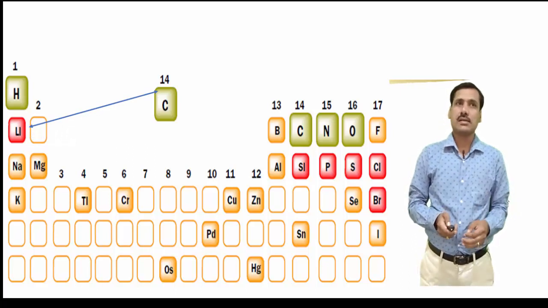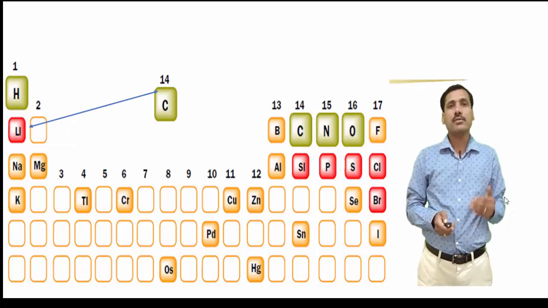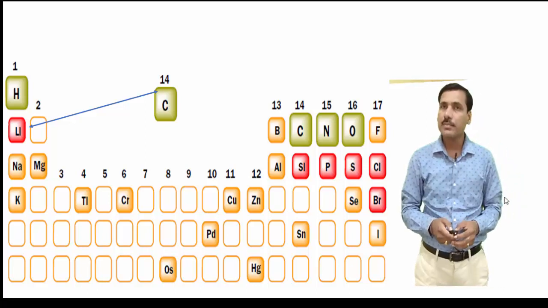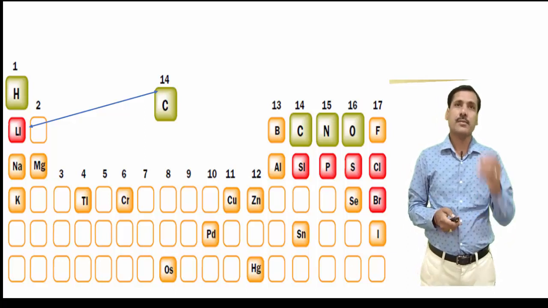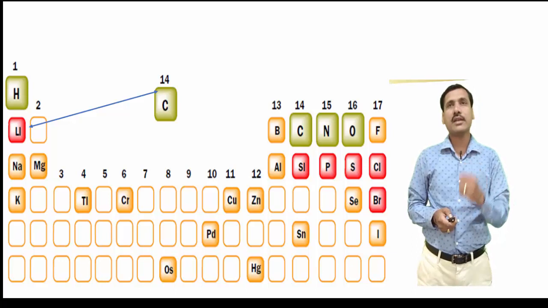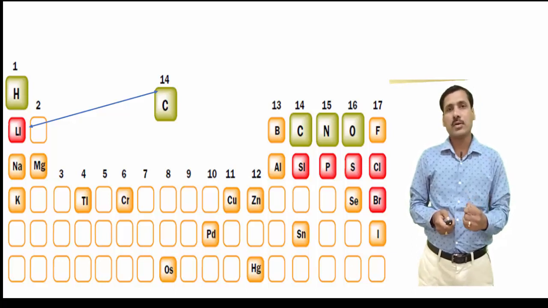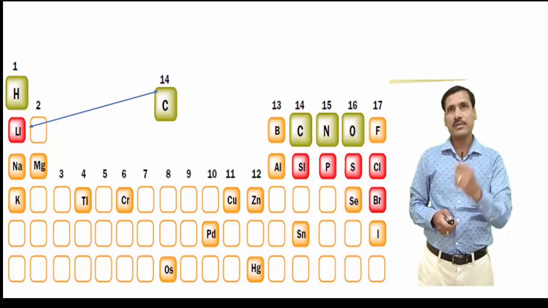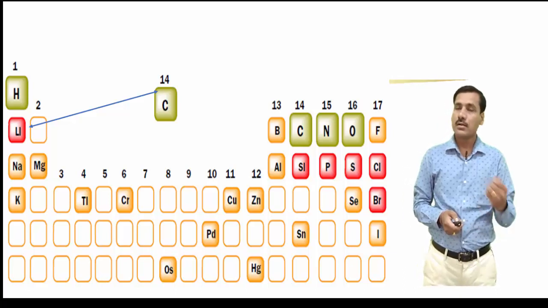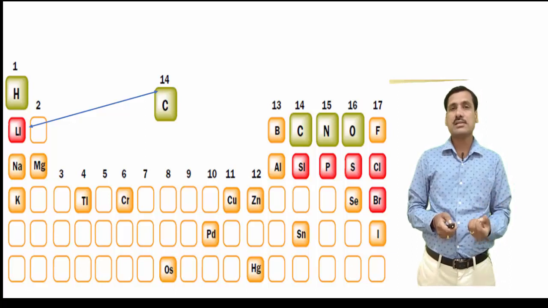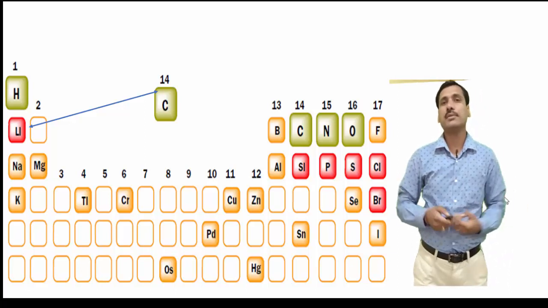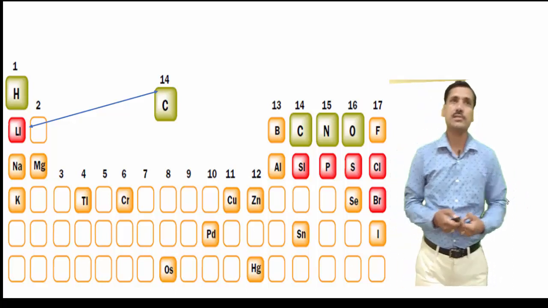In addition to this, carbon can form a bond with some metal like lithium, leading to the formation of an organometallic compound. You could see this periodic table, this organic chemist's periodic table. You will notice that carbon can form a variety of bonds. It can form a bond with carbon, carbon with nitrogen, carbon with oxygen, carbon with halogen, carbon with metals. A few metals which are of importance in organic chemistry are organolithium compounds like methyl lithium, n-butyl lithium.